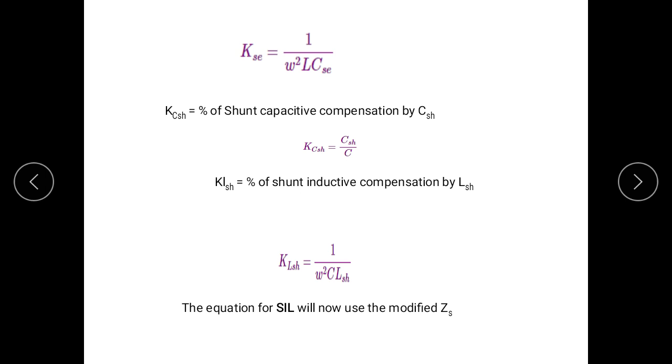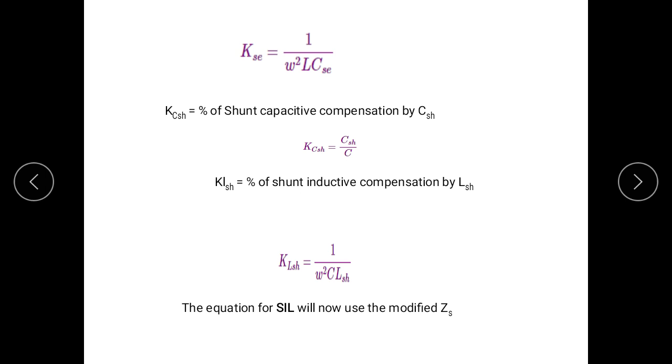There is also an effect of compensation on surge impedance loading. If the compensation is done by series impedance or series capacitor, then surge impedance value decreases, which increases the SIL loading.